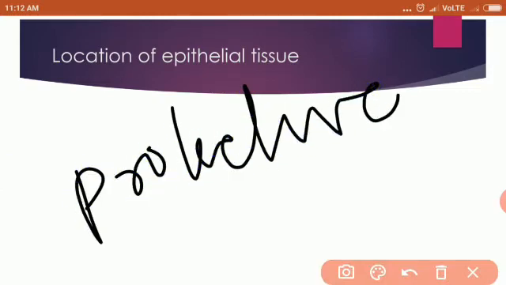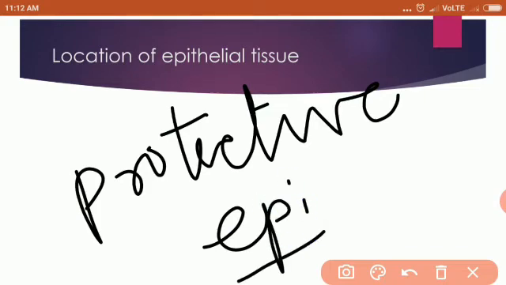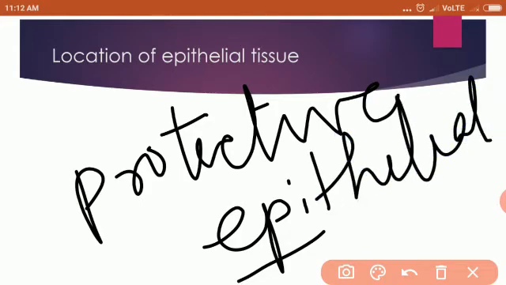This protective layer is formed by epithelial tissue. Epi means which is upon, so this is covering other tissues. This protective cover is formed by epithelial tissue. Okay, understood?